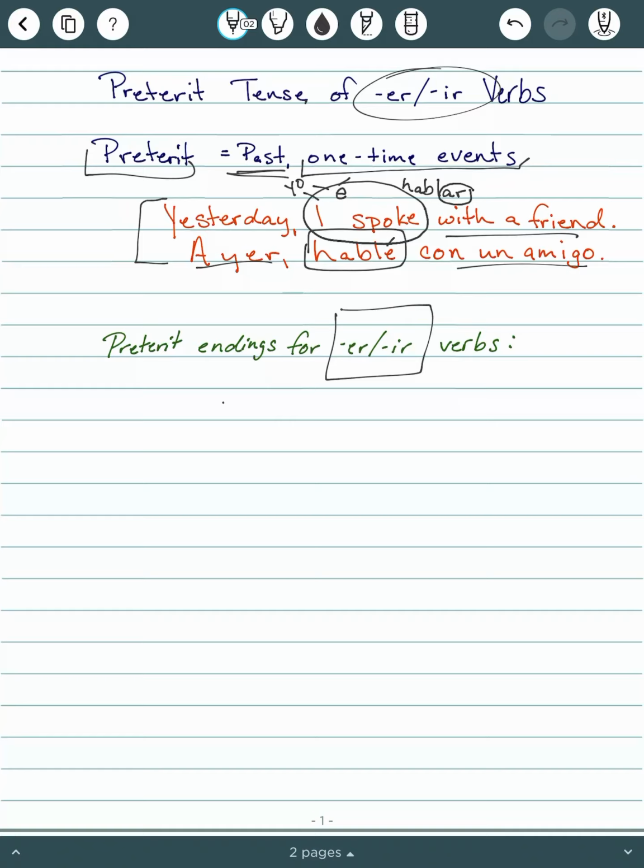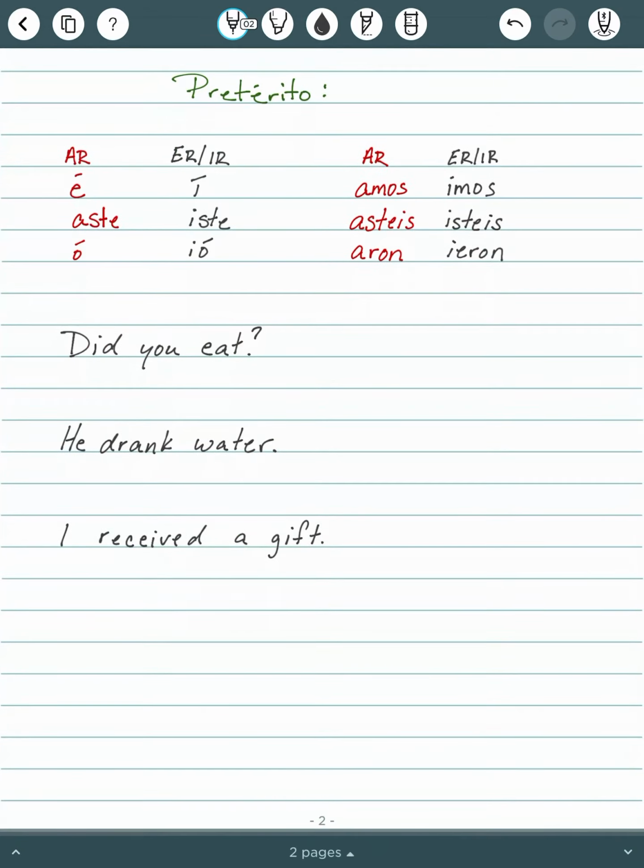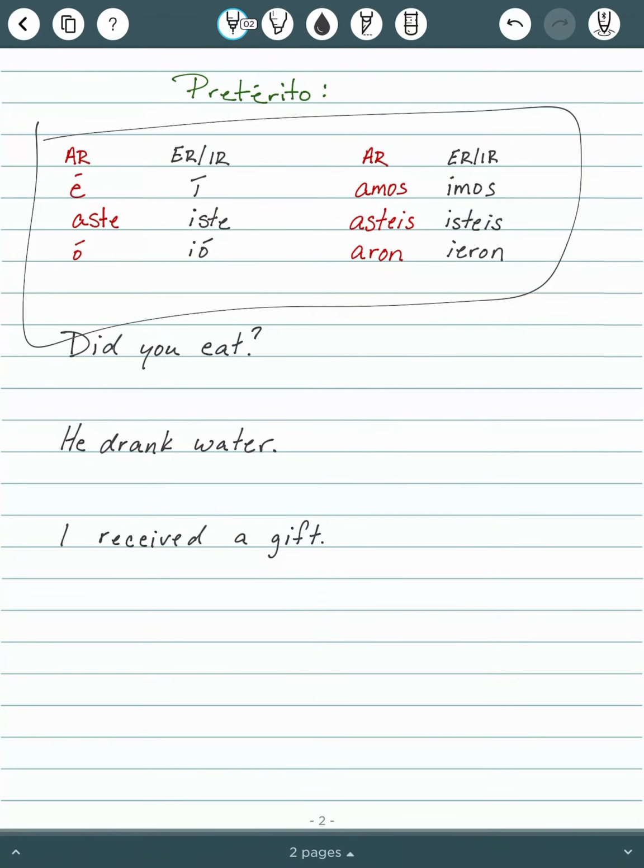For yo, the ending is í. For tú, it is iste. Usted, él, ella, or it will be ió. The nosotros ending is imos. Vosotros verbs end in isteis. And for ustedes, ellos, and ellas, it will be ieron. So that's really it. You've just got to memorize those verb endings. So those are all of your verb endings.